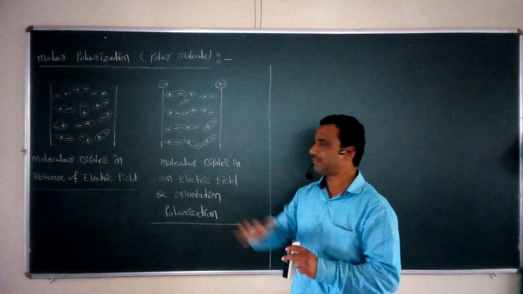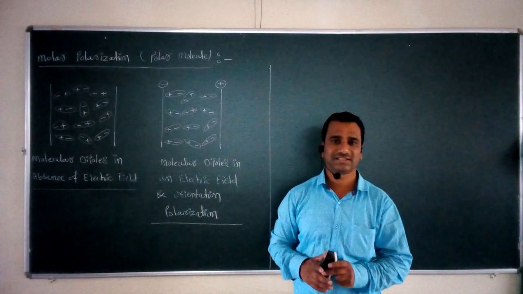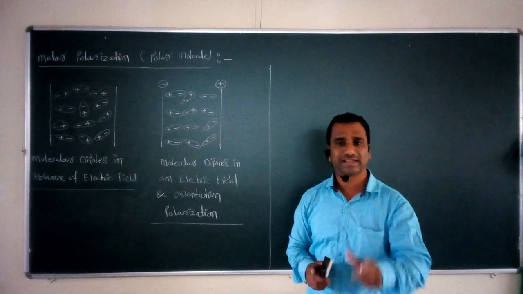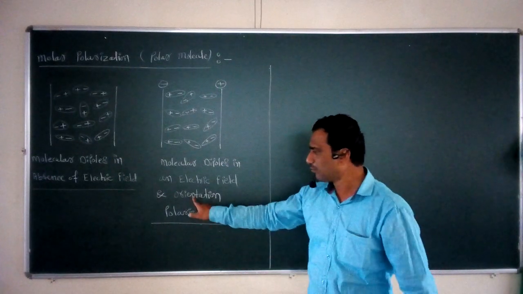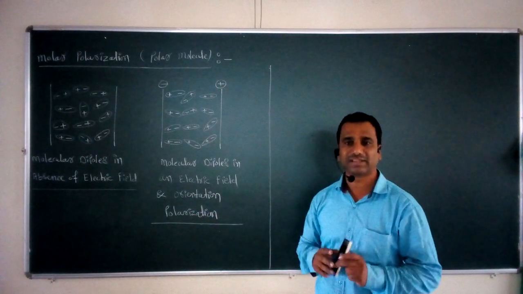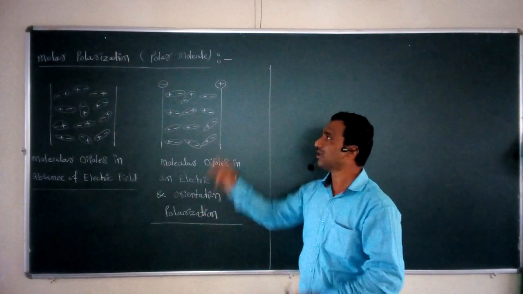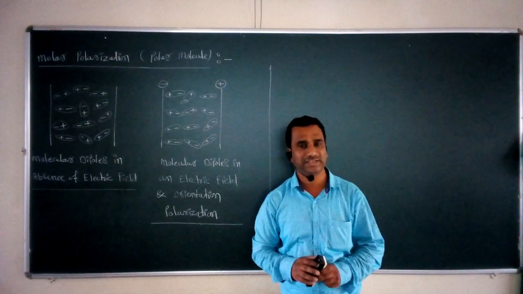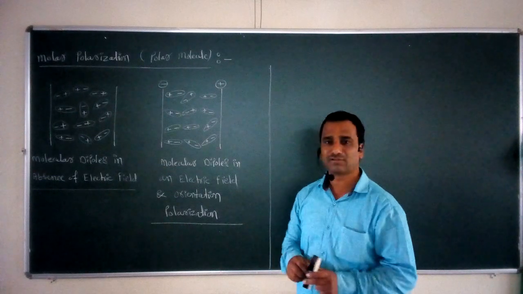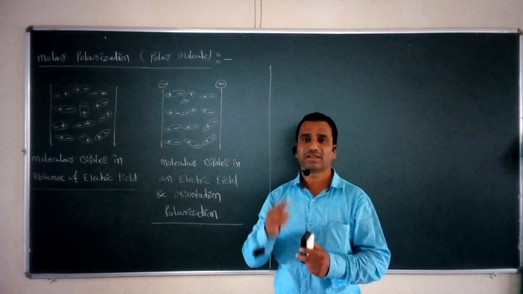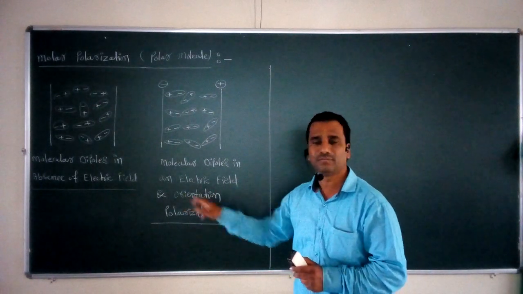Now, due to such thermal agitation, what happens? One type of polarization can be generated by the given molecule, and that polarization is called the orientation polarization. So we can say that whenever a polar molecule is placed in the presence of an electric field, it shows two types of polarization. One polarization is called the induced molar polarization, while the second polarization is called the orientation polarization.